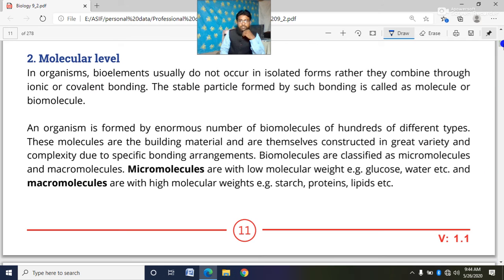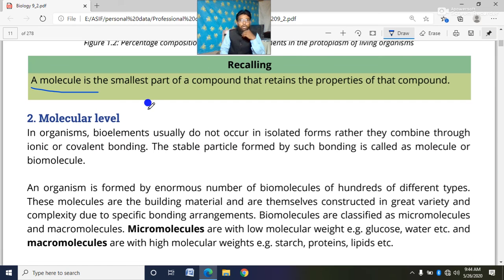Next, we will discuss what is a molecule. Dear cadets, here we have the definition of the molecule: a molecule is the smallest part of a compound that retains the properties of that compound. Dear cadets, a molecule is the smallest part of a compound which